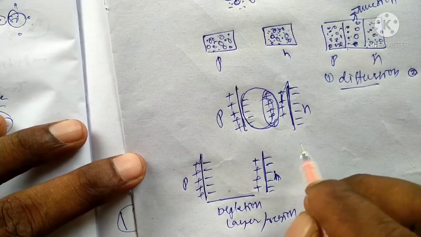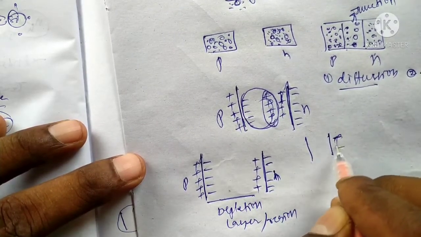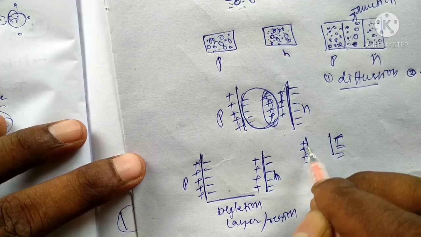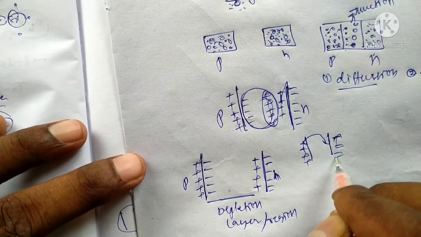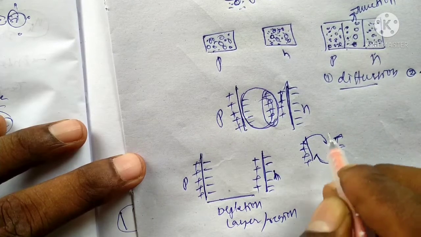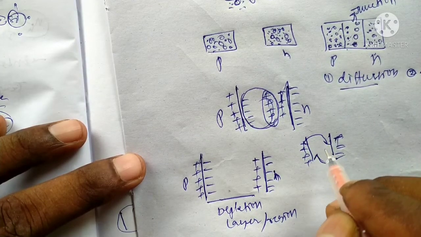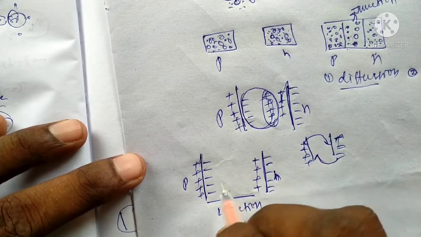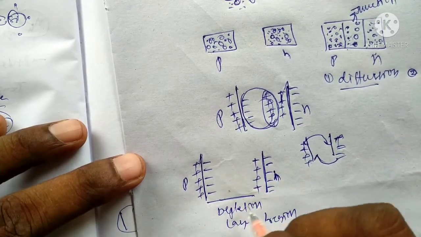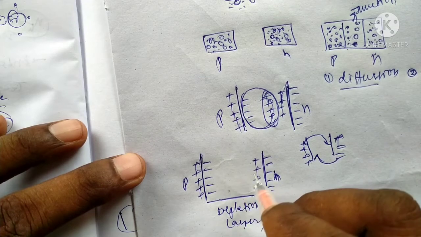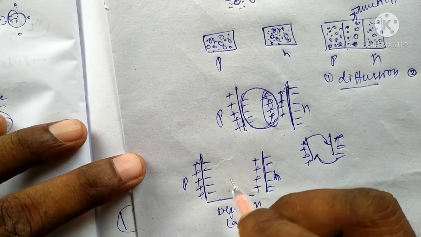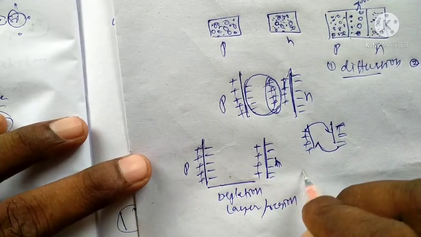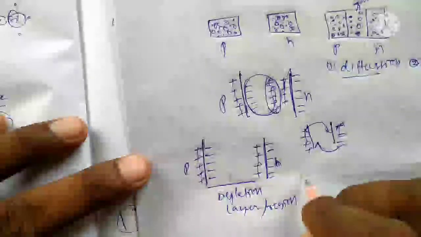Initially there are only two layers: the N type with electrons and the P side with holes. Then, due to the motion of the charge carriers, a space charge region forms between the two sides. The depletion layer is formed when P type and N type material are combined. The depletion layer is around 1/10 of a micrometer.